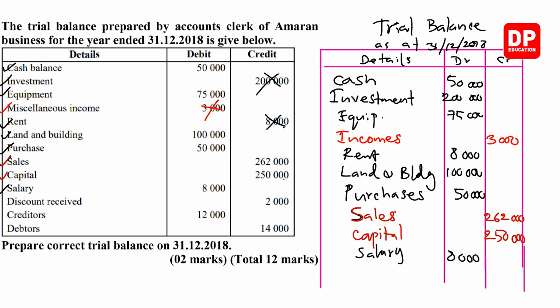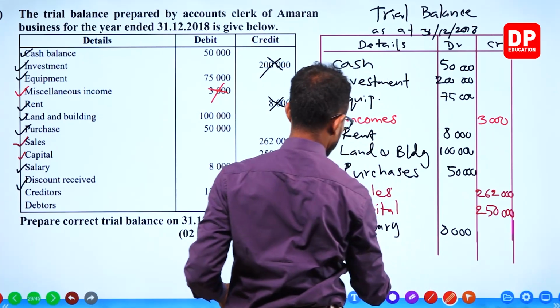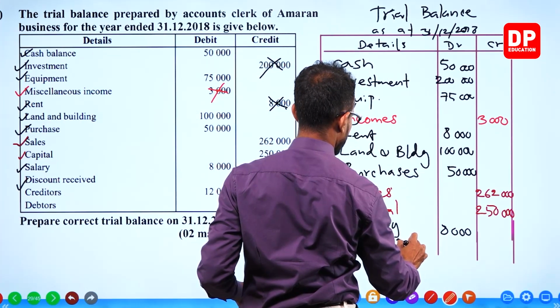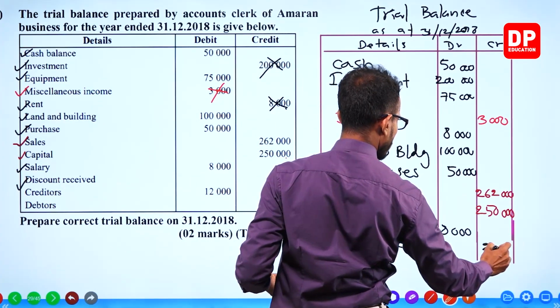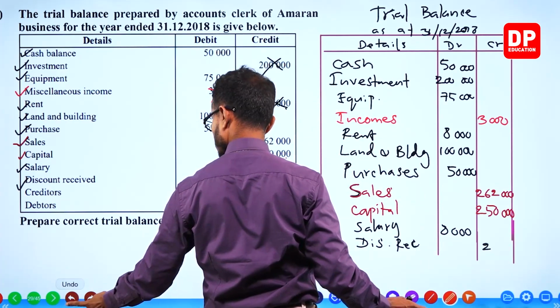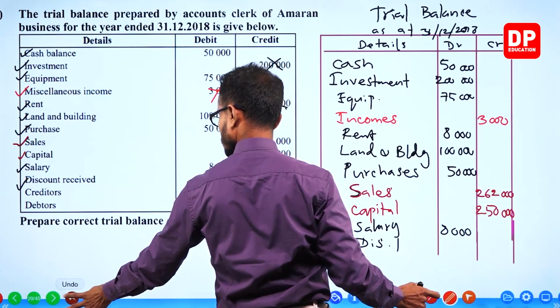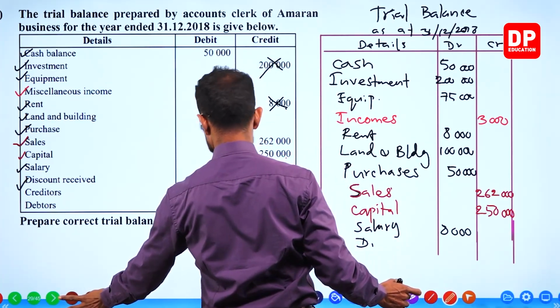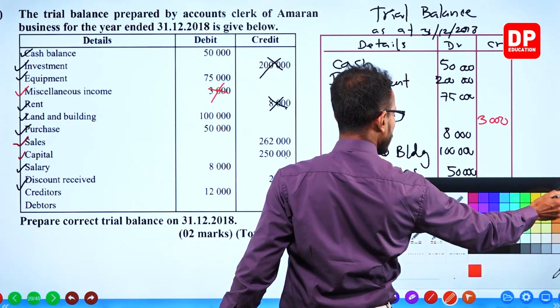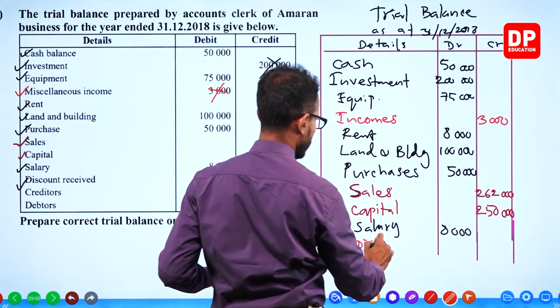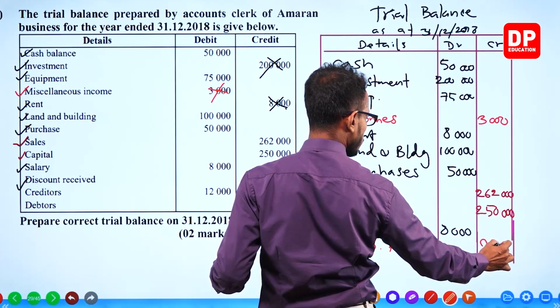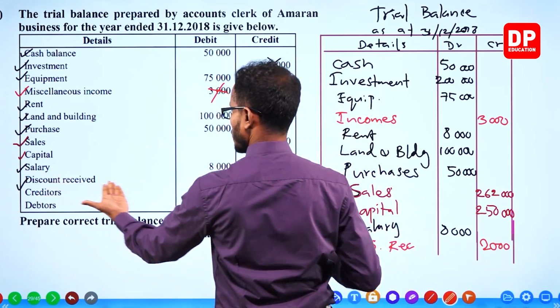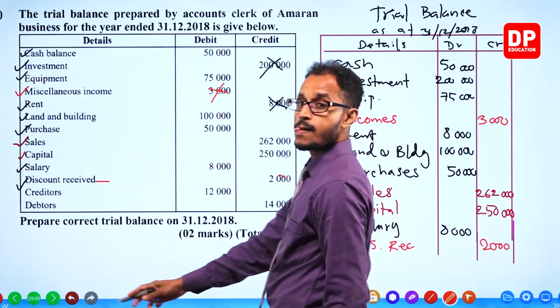Discount received, this guy has credited, and it's okay. Discount received is an income, should be credited. Discount received 2,000 should be credited. How much? 2,000, right? Yeah.